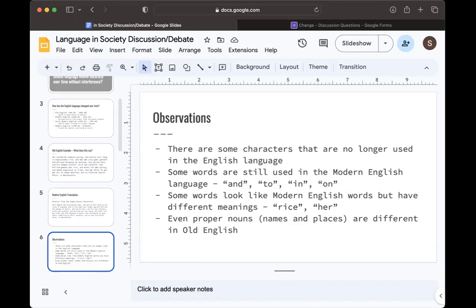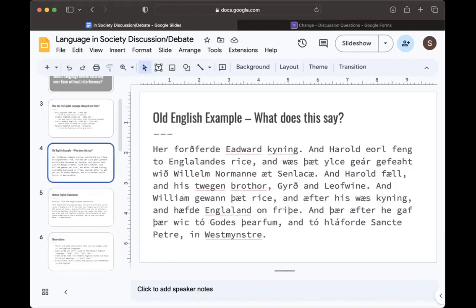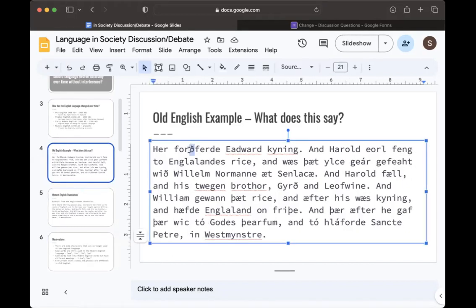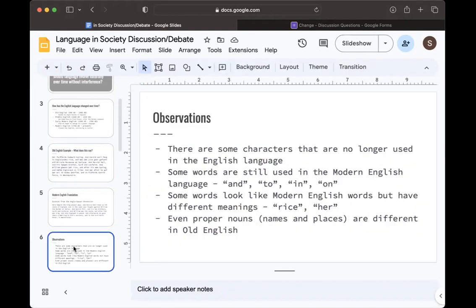So, some observations we can make. If we go back up to the Old English, we see that there are some characters that are no longer used in English anymore, such as this character here and this character here. There are also some words that are still used in modern English and have the same meaning, such as the words and, to, in, and on. They were all used in the Old English example, and they directly translate to modern English as well.